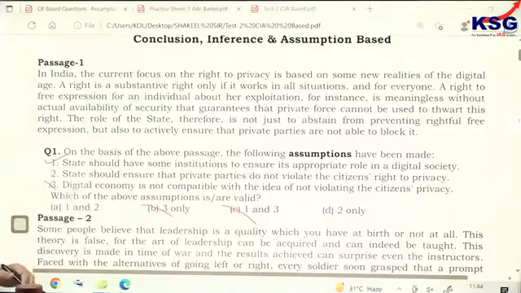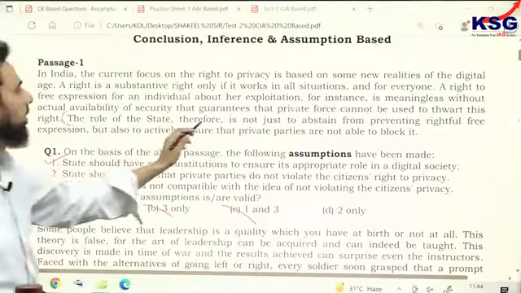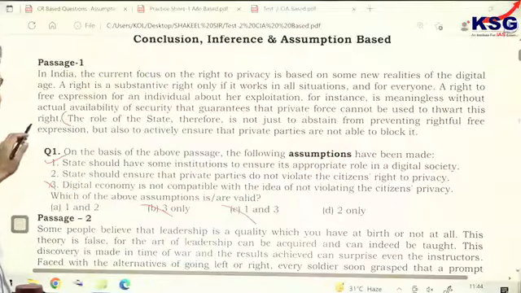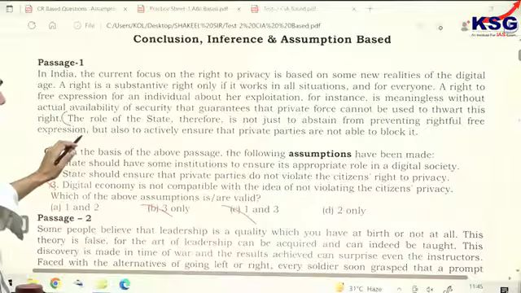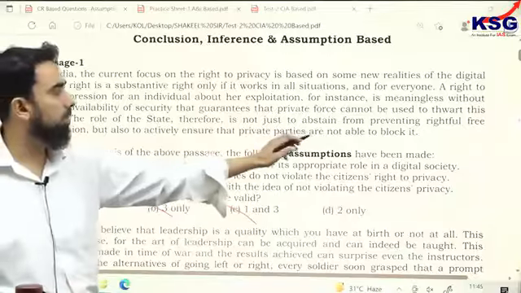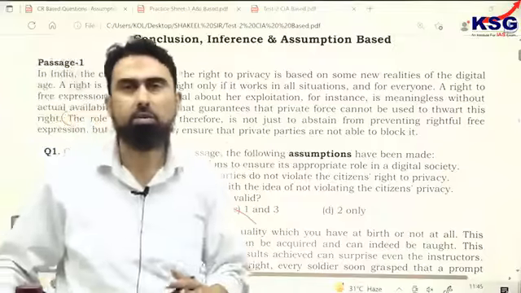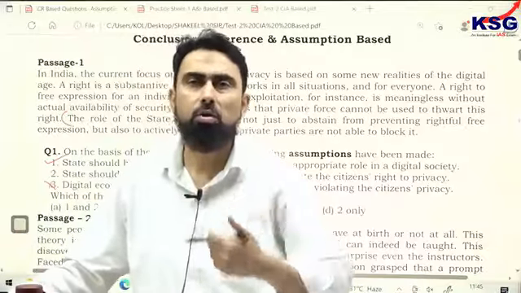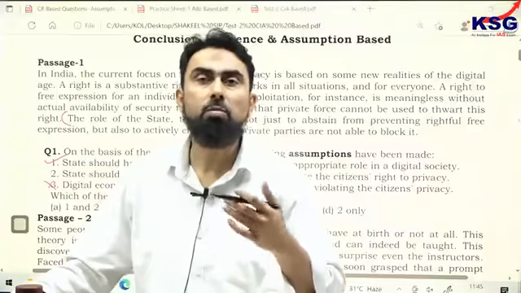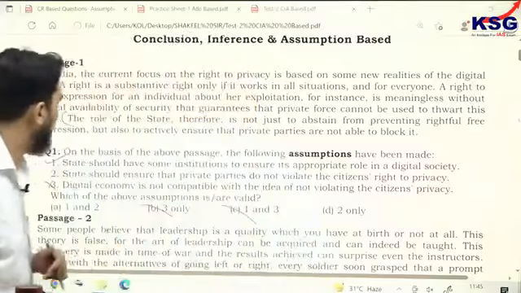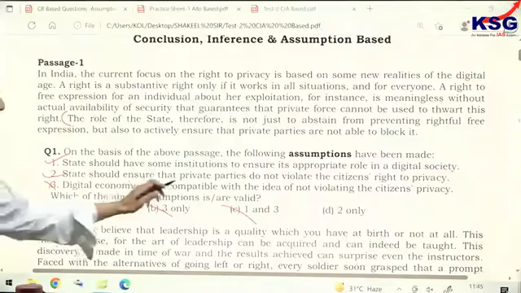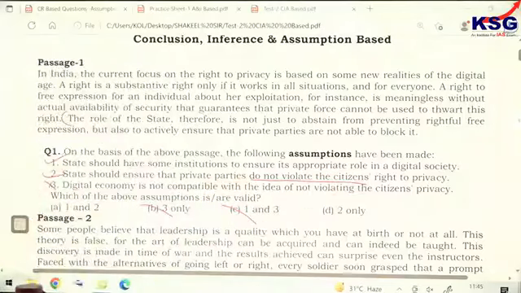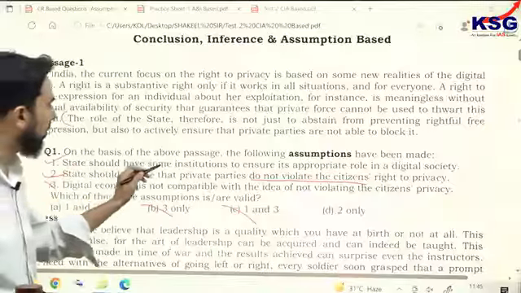Yes, author is saying that the role of the state therefore is not just to abstain from preventing rightful free expression, but also to actively ensure that private parties are not able to block it. The passage says that the government's role is not just to give this right to the people, but also to ensure that nobody is able to block it. So the second, state should ensure that private parties do not violate. This is directly given in the last sentence. So second is valid. First is valid because it says state should have some institution.